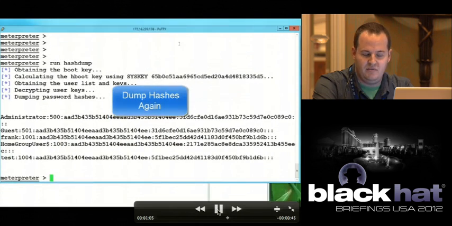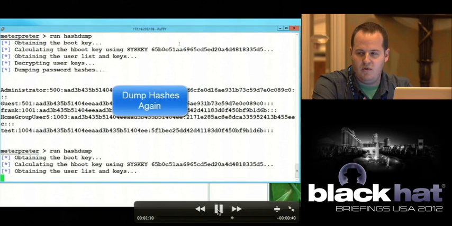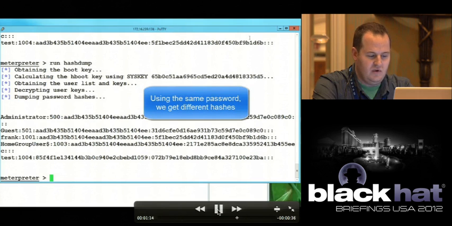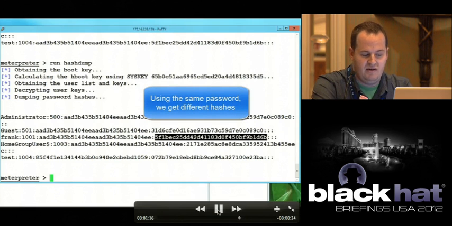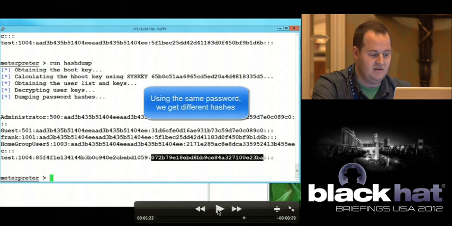So when we go back to Metasploit and dump the hashes on the system using the same code, what we'll see here is that the hashes are different. And we'll highlight it here in a second. We see we have 5F1, and then for the other one, the test user, we have 072. I'm going to pause it here for a second. This is a hash that will not crack. There's nothing that you're going to be able to do with this hash. It's complete garbage. Same thing with the LM hash.